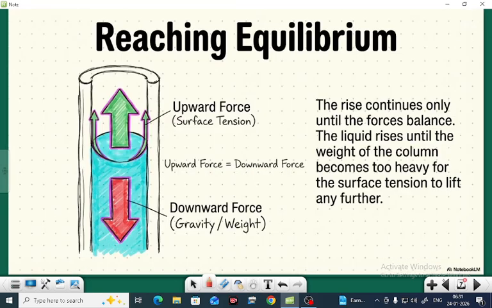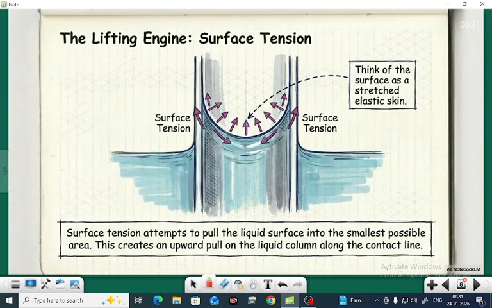The next point is the lifting engine, surface tension. Think of the surface as a stretched elastic skin. Surface tension attempts to pull the liquid surface into the smallest possible area. This creates an upward pull of the liquid column along the contact line. So surface tension is the reason why the liquid rises in a capillary tube.